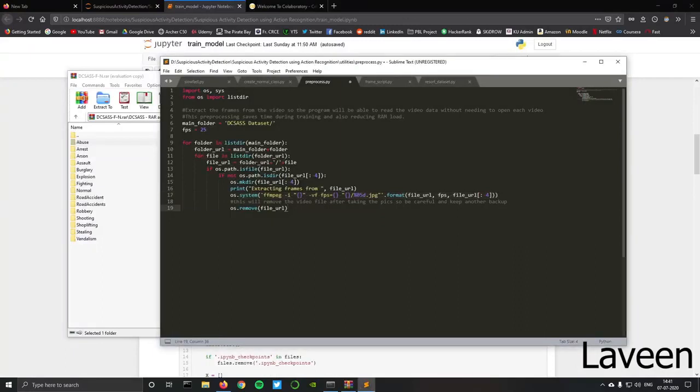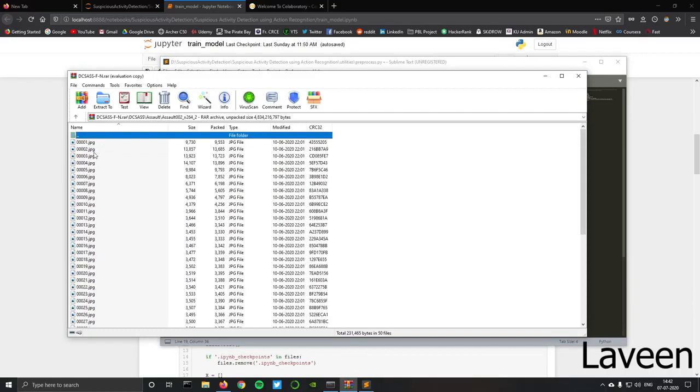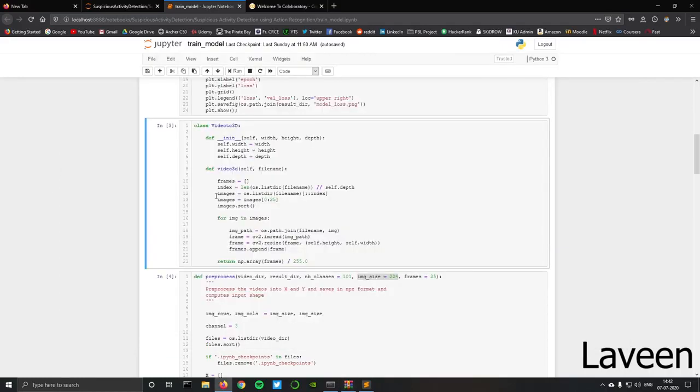Due to the data being video data, we have to feed the data in the form of frames. To prevent time consumption during model training, we use FFmpeg to extract the frames separately. Then during training, we only take 25 frames from each video and resize the images into 224 by 224 pixels.